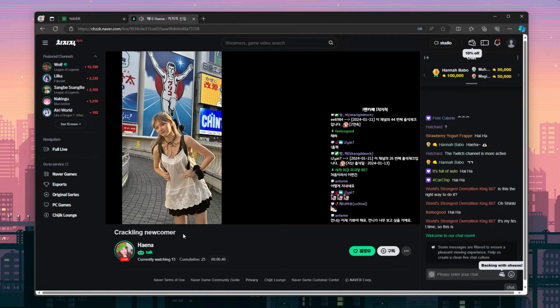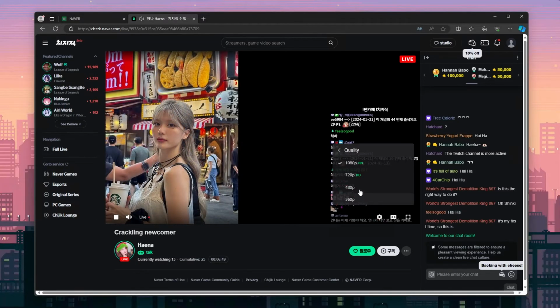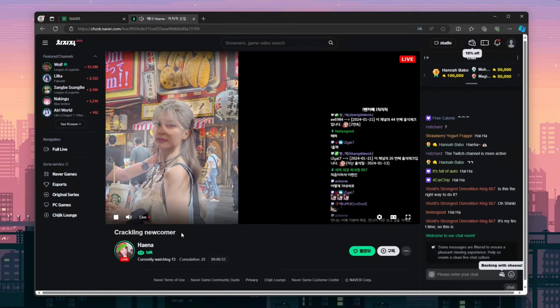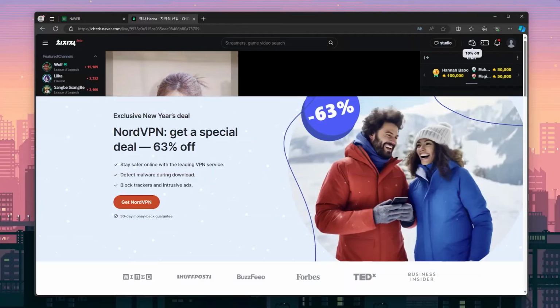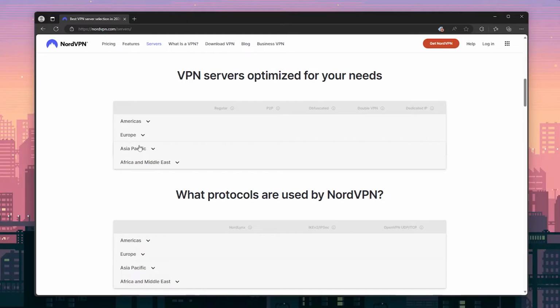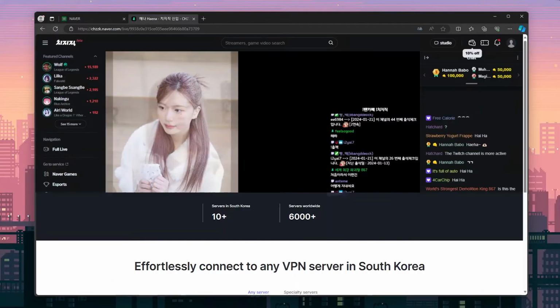You can hover over the stream and click the gear icon to lower the quality, which should help a bit. I've also found the Naver mobile app works much better at 1080p, and I'll go over how to use it at the end of this video. If you are committed to using CHZZK in your browser, a VPN with Korean servers should also fix this issue. This video isn't sponsored, but NordVPN has Korean servers, and I was able to watch CHZZK streams on my desktop in 1080p with no lag by using them.